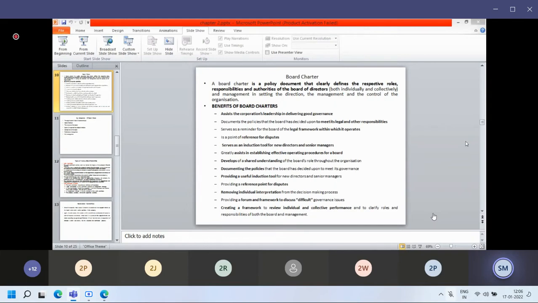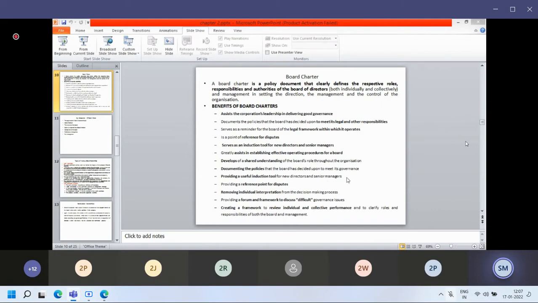It can be an induction tool. It can be a reference point for the board of directors while taking any decisions. It can be a reference for disputes. It can be a legal framework for the directors within which they can operate. So these are some of the components, or some of the advantages, of a board charter. Every organization has a board charter that is followed by all the board of directors.